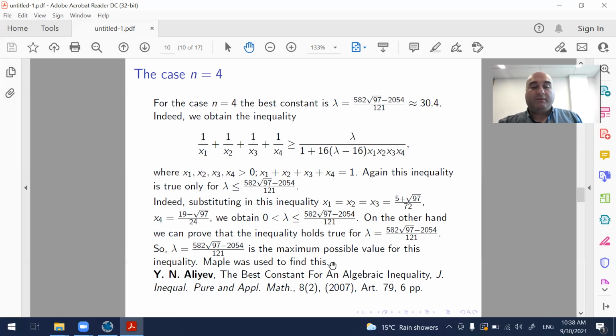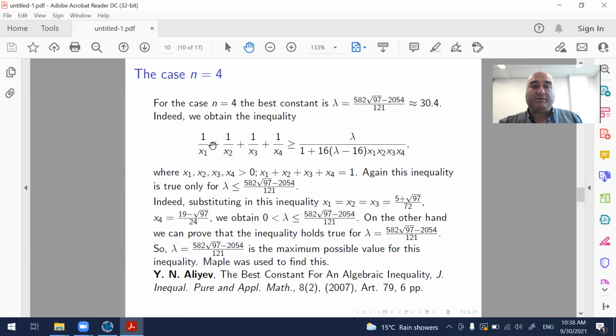So, we are motivated to study this inequality. There are nice applications in geometry. Let us now consider other cases, the case n equals 4. For the case n equals 4, the best constant is lambda equals this number, which is approximately 30.4.